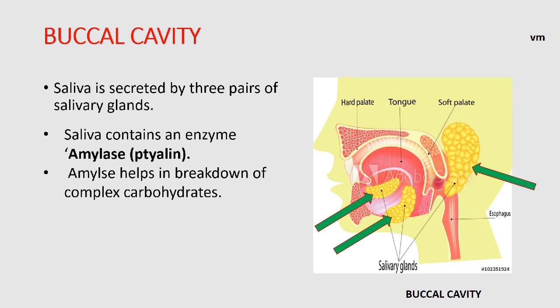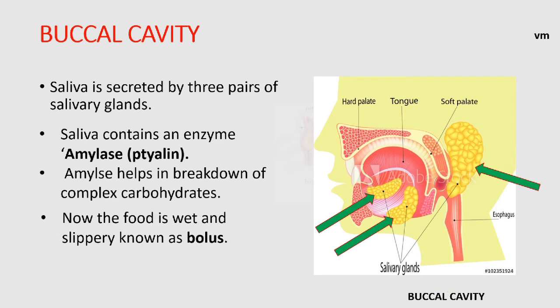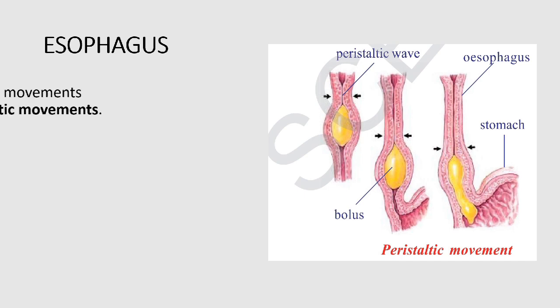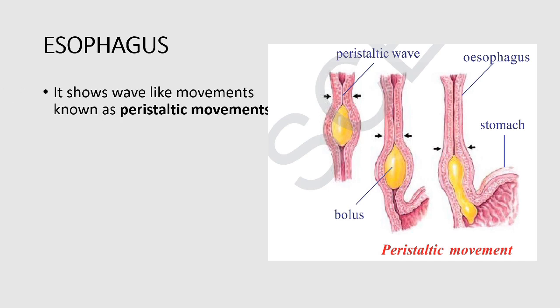Now the bolus is pushed to the food pipe through the pharynx. The bolus, mixed with saliva, passes through the esophagus in wave-like movements. The wave-like movements are known as peristaltic movement. Now the food pipe connects to the stomach, and the bolus reaches the stomach.